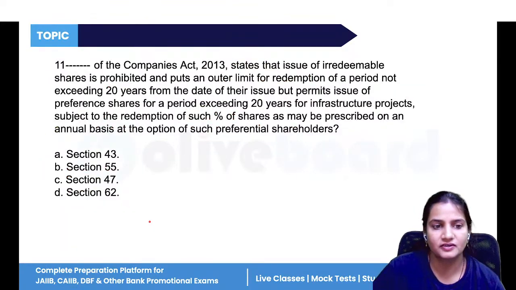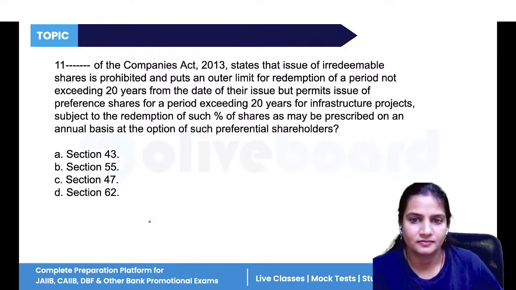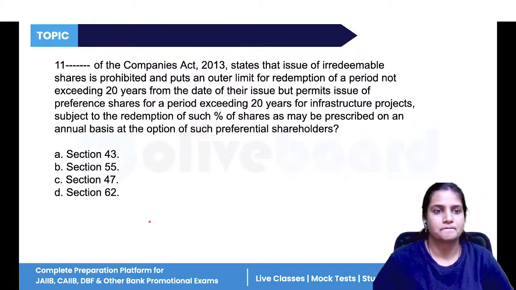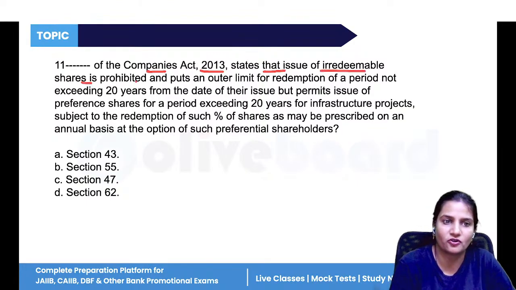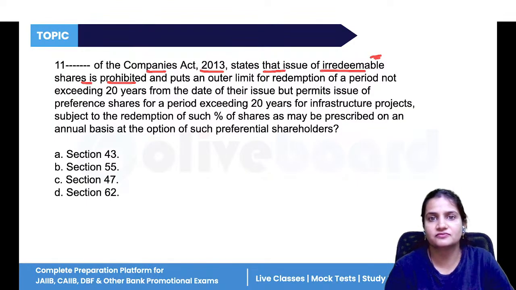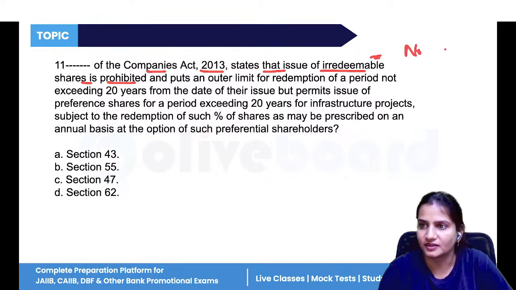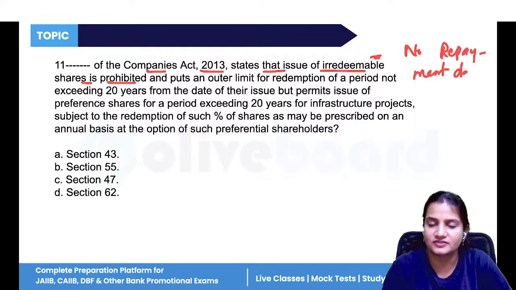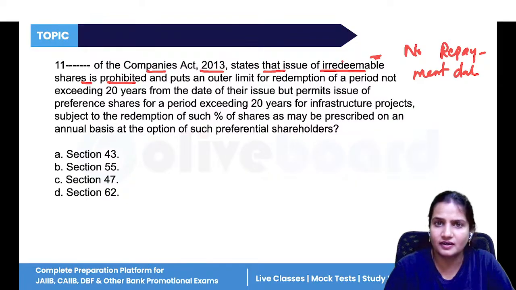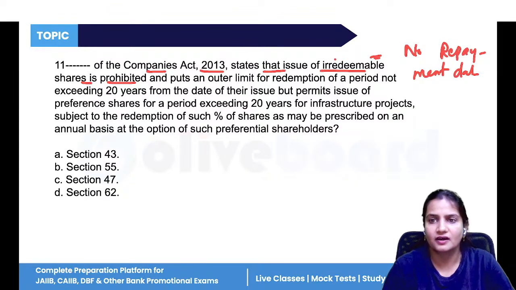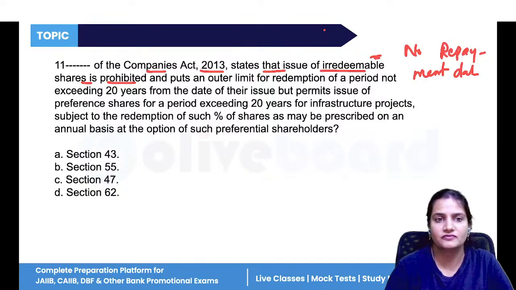Now, question number 11. Dash of the Companies Act 2013 states that issue of irredeemable shares is prohibited. Irredeemable means no repayment date is decided. That is called irredeemable. Redeemable means when a repayment date is decided. The shares will be redeemed after 10 years, after 12 years, after 15 years.